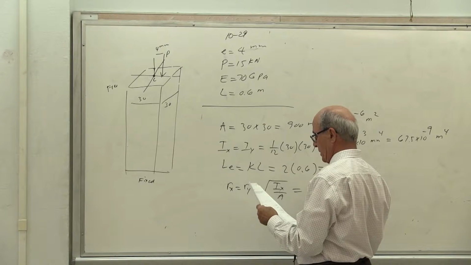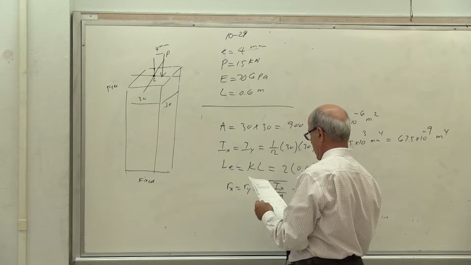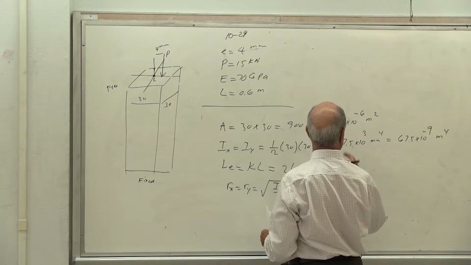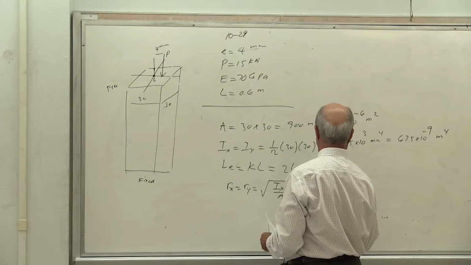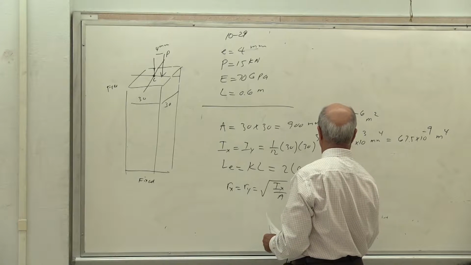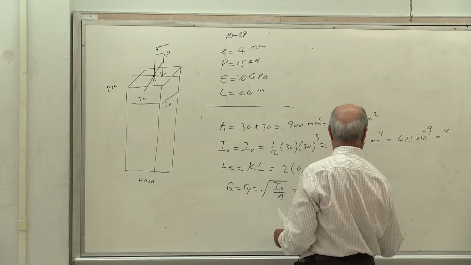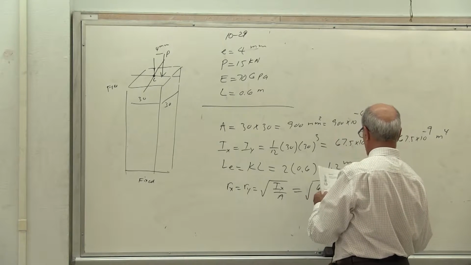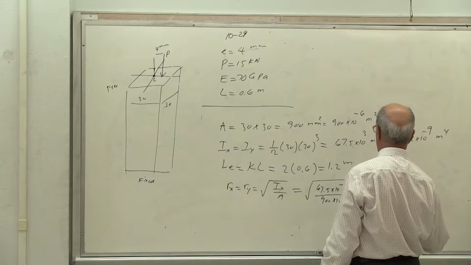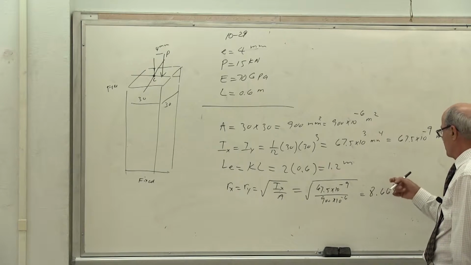So therefore, you calculate that one. You put all these numbers there. So it is I, which is 67.5 times 10 to the power of minus 9, divided by area, which is 900 times 10 to the power of minus 6, and that eventually becomes 8.66 times 10 to the power of minus 3 meter, because this is meter to the power of 4, this is meter to the power of 2, so it becomes meter.